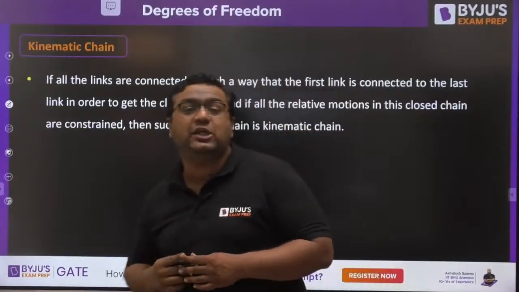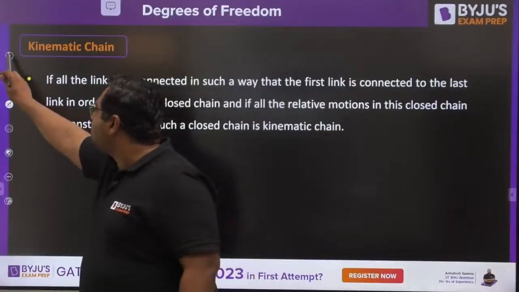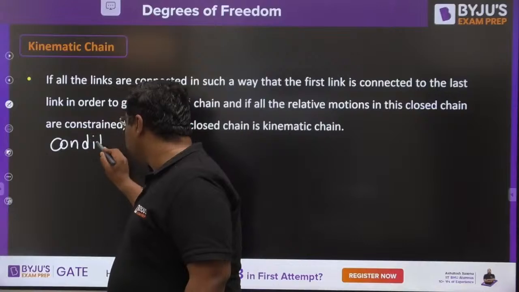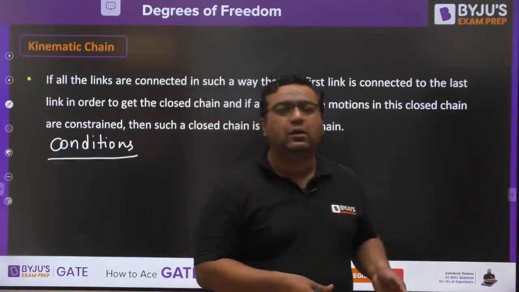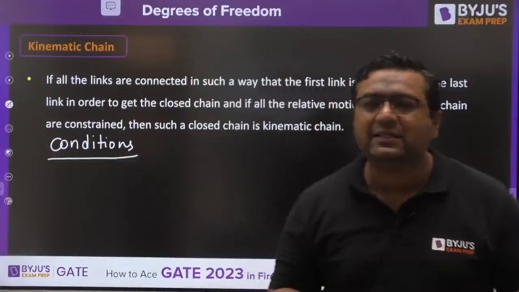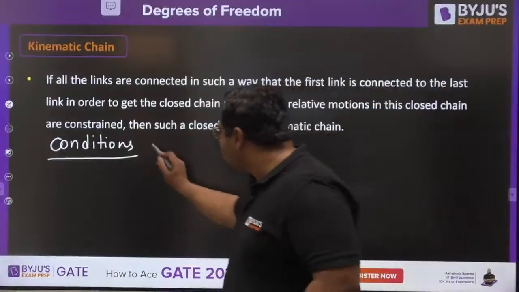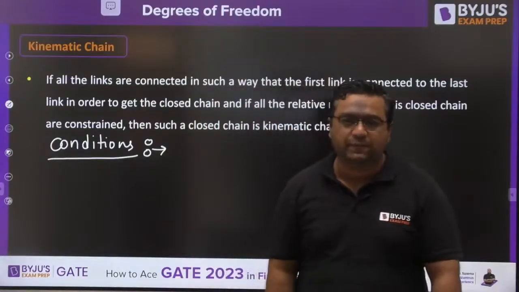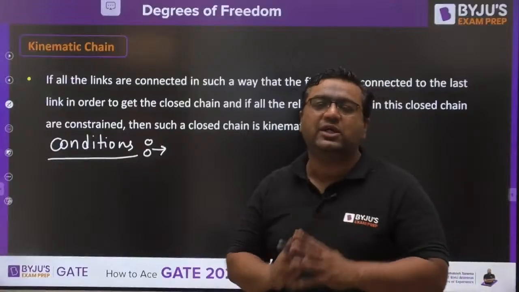So my dear, we have discussed this kinematic chain and the need of this kinematic chain to make a mechanism or machine. Now the question is: what are the conditions which should be satisfied for a given kinematic chain so that we can say it is going to be a mechanism? There are some conditions. If any chain satisfies those conditions, then we call those chains kinematic chains.